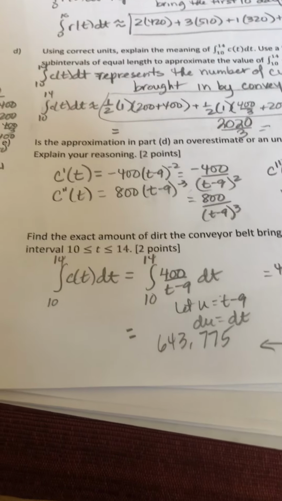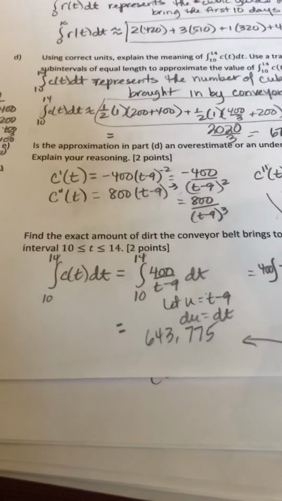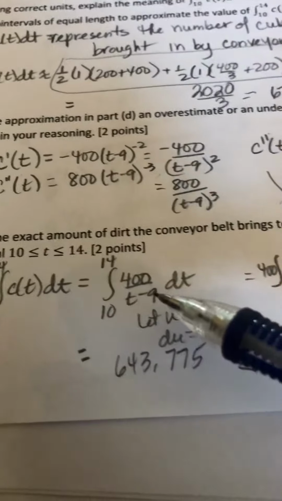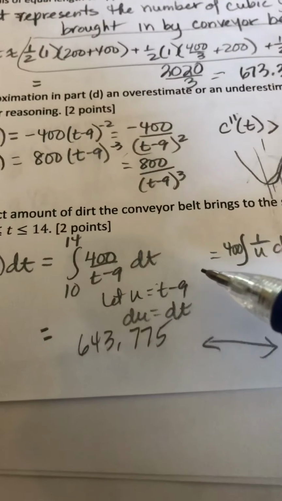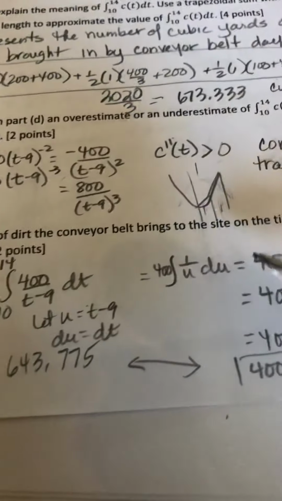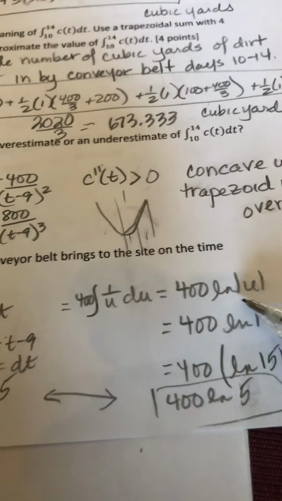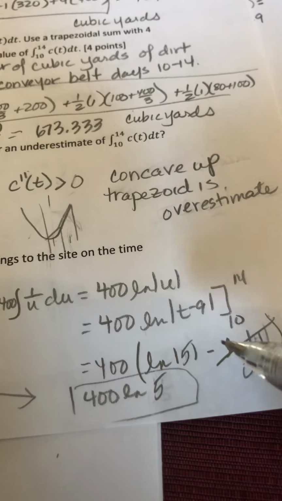And then the last part, find the exact amount of dirt the conveyor belt brings to the site. So we have to integrate exactly, which we can. We have the function, and we don't even need the calculator. U substitution: if u is t minus 9, du is dt. 400 times the integral of 1 over u du, so 400 ln of the absolute value of u. Put our t minus 9 back in with our bounds.